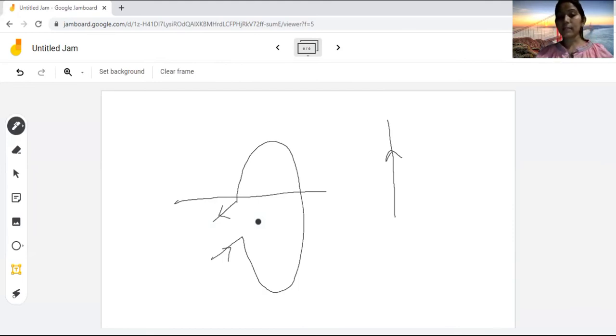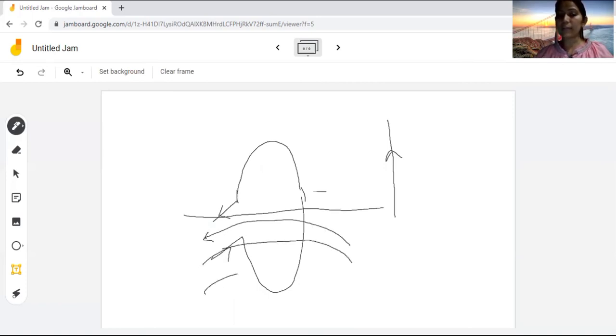If I am taking out the direction of magnetic field lines here, like if I am drawing it again, just a second. I'm showing the direction here. Suppose I have this uniform magnetic field here. So what is the direction of the magnetic field line?